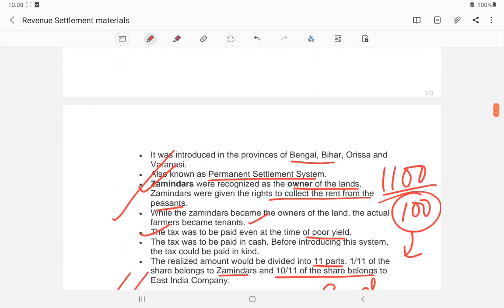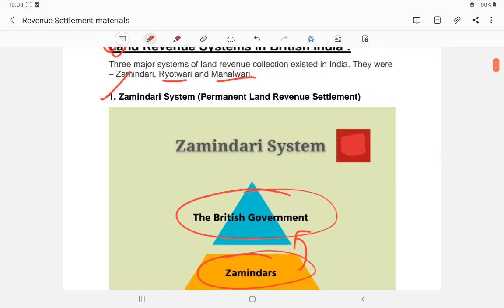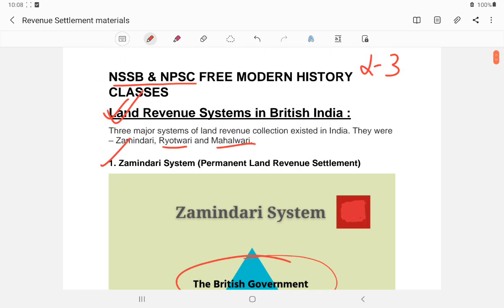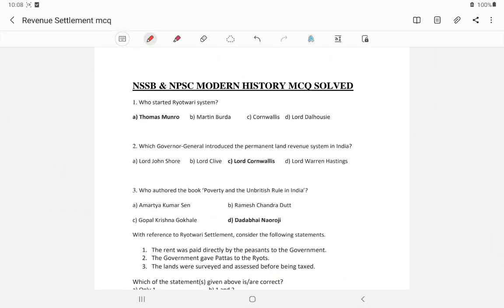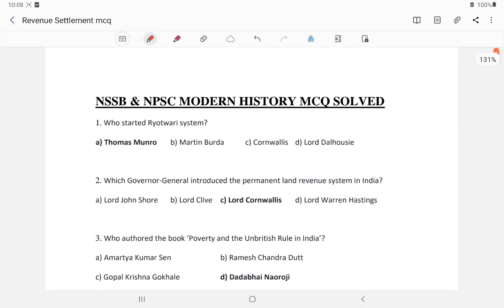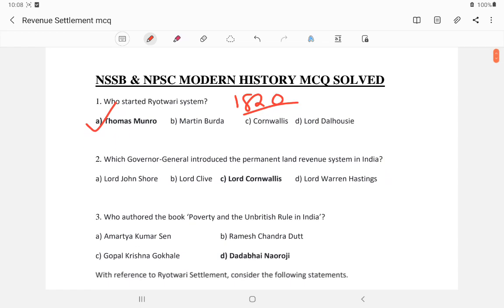So this is the Permanent Settlement Act for exam purposes. Let us go to the MCQs. First: who started the raitwari system? It was started by Thomas Munro in 1820. Which governor general introduced the permanent revenue settlement in India? The permanent settlement was introduced by Lord Cornwallis in 1793, also known as the zamindari system.